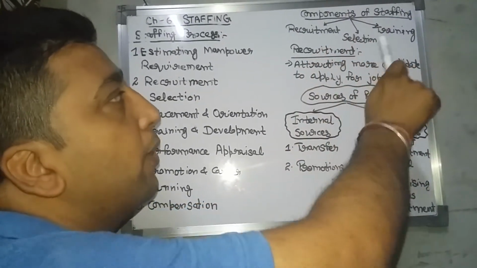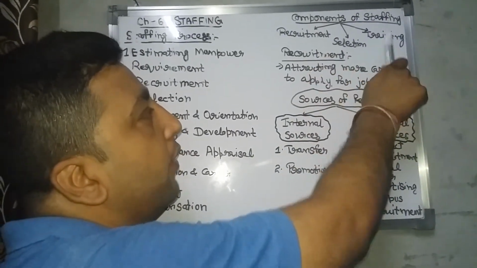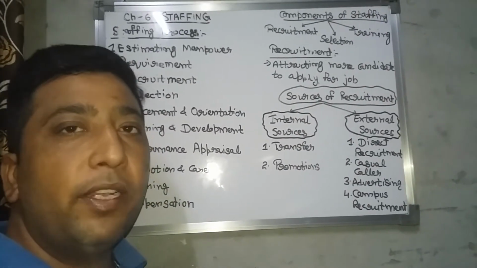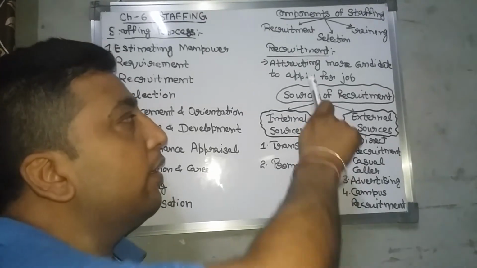And next is components of staffing. Staffing has three components: first, recruitment, selection, and training. One is recruitment. Recruitment means attracting more people for the job in the organization and telling them to apply for the job in the organization.